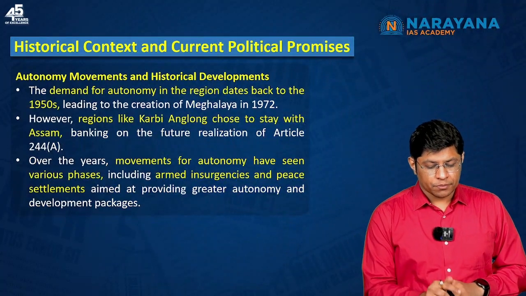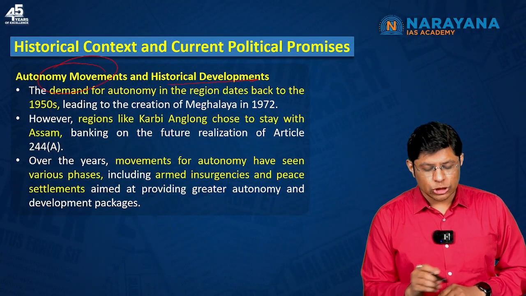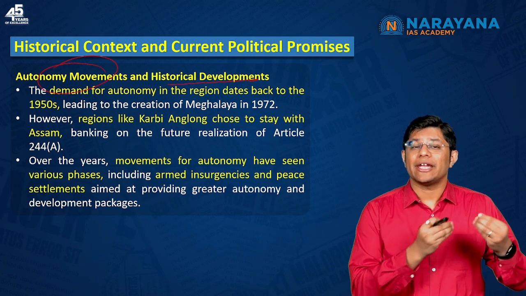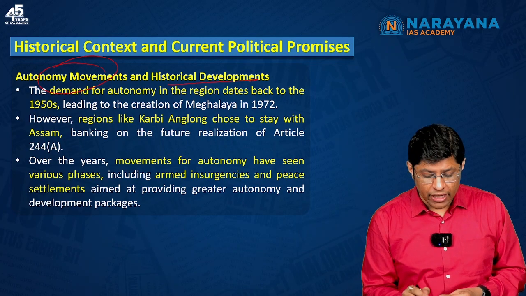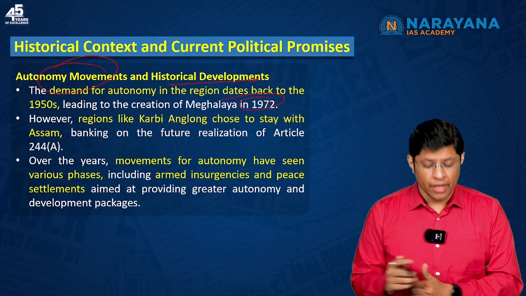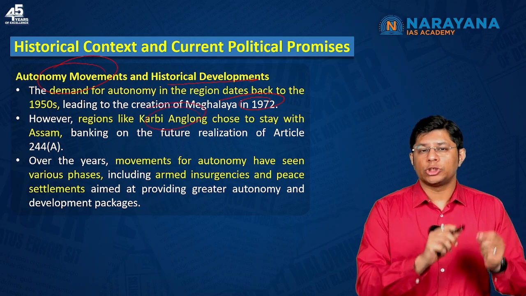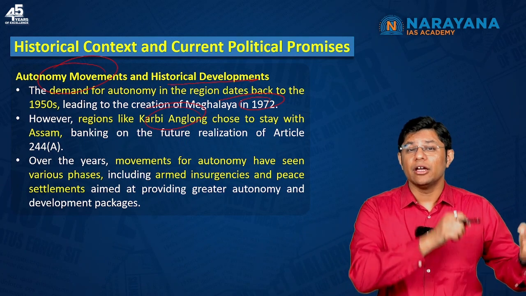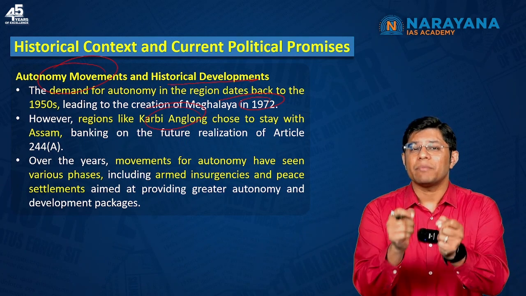Talking about the autonomy movement and its historical development. The demand for autonomy dates back to the late 1940s, with the creation of Meghalaya in 1972, which means the demand is not a new one. Karbi Anglong chose to stay with Assam. Why? Because they had the expectation that Article 244A would be implemented.